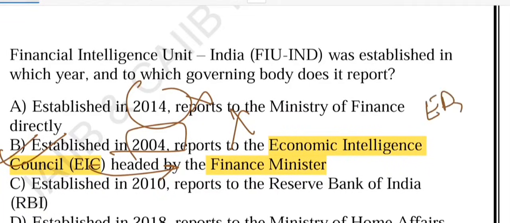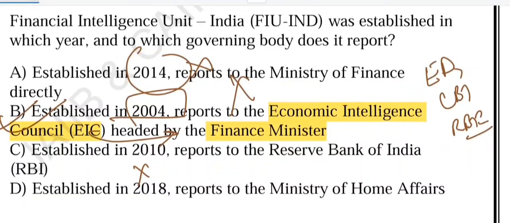CBI and RBI. Right? So remember it. Option C says it was established in 2010. No. FIU-IND is not an RBI body. RBI may regulate banks, but FIU-IND has a wider role, covering all suspicious financial transactions in the country, whether through banks, financial institutions or intermediaries, not only banks.